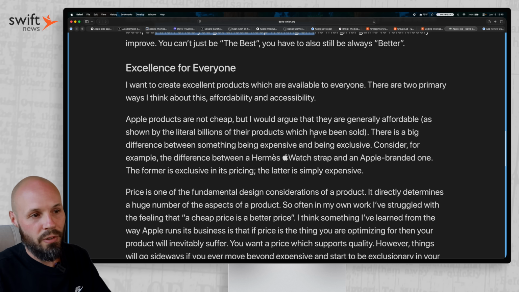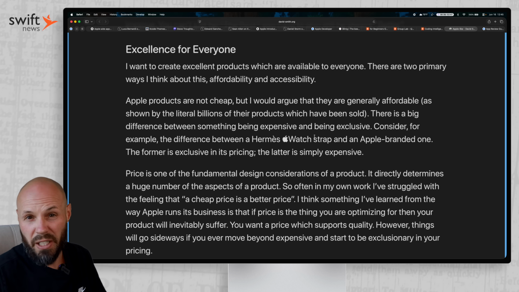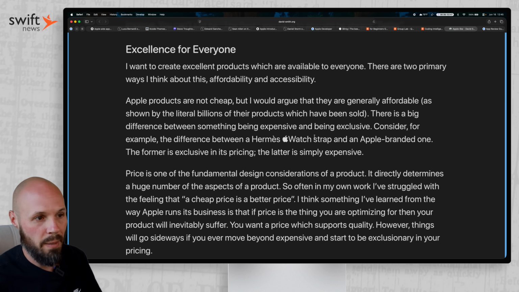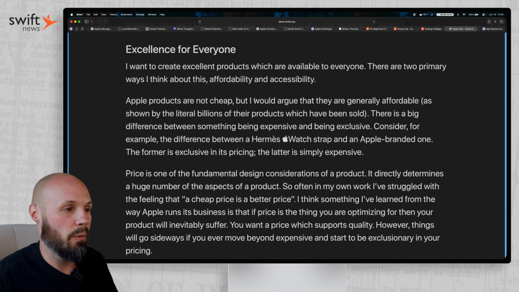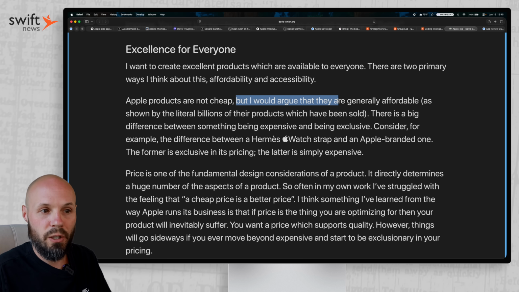Next is excellence for everyone. This is accessibility and affordability. And accessibility is basically making your app accessible with VoiceOver, Dynamic Type. The more people can use your app, make it accessible for all. But affordability, he has interesting thoughts on that I wanted to share. He says, Apple products are not cheap, but I would argue they are generally affordable.